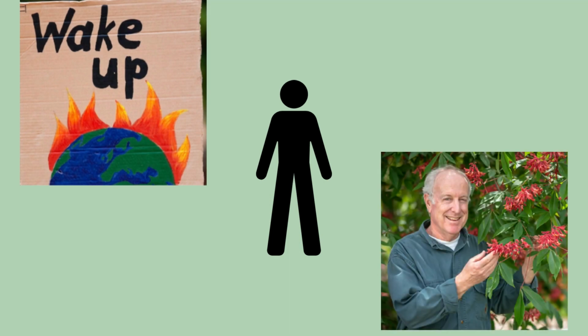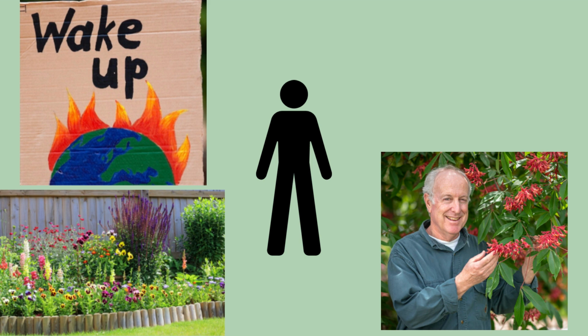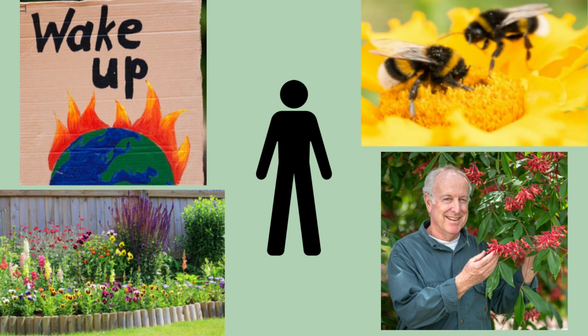Doug Tallamy, for example, is an ecologist who stresses that we can create suitable habitats for bees within our own yards, not just in national parks or reserves. He argues that by planting native plants, meaning plants that originate from a given area and have co-evolved alongside certain pollinator species, we can increase the available habitat for those species.